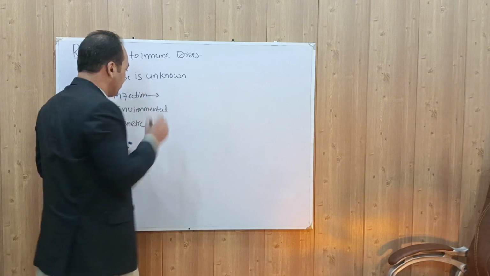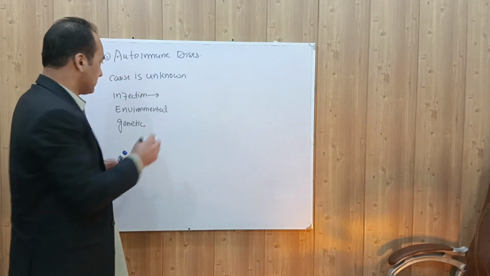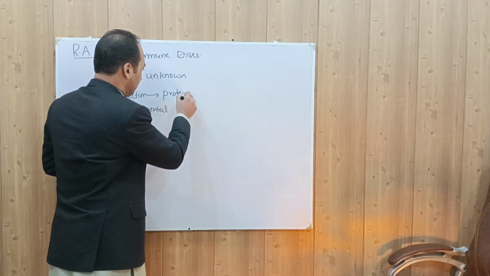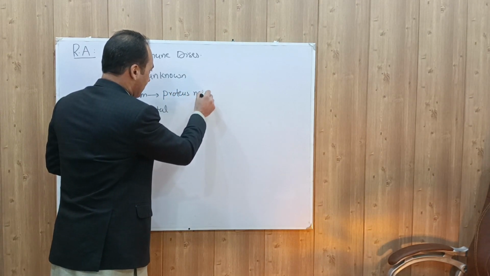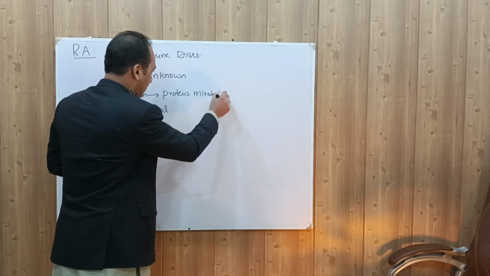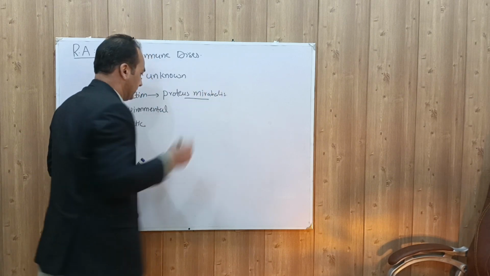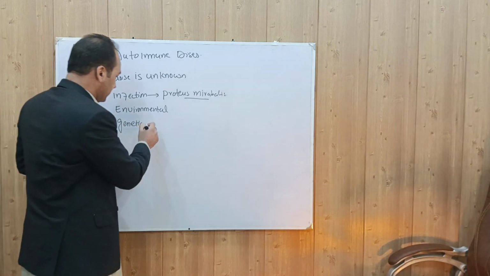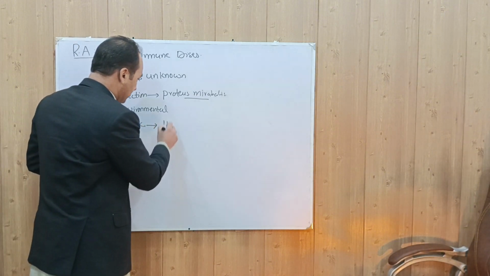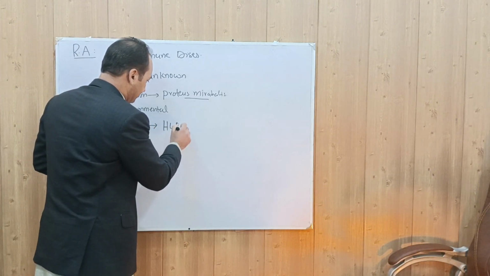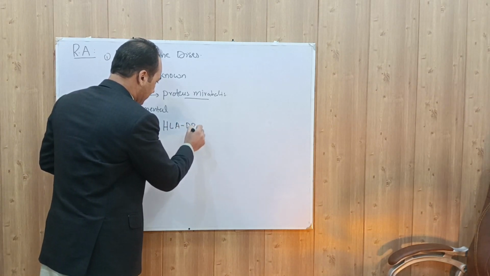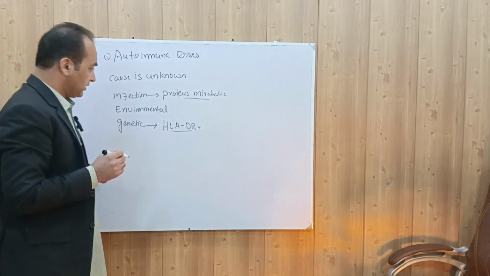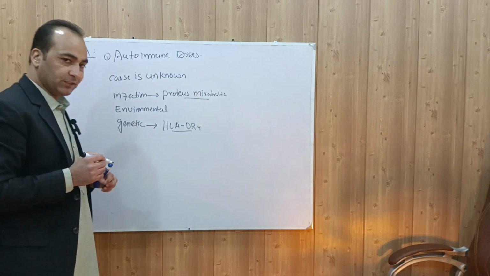But one infection, Proteus mirabilis, is known to cause rheumatoid arthritis. Similarly, the gene which is responsible is HLA-DR4. This gene is associated with rheumatoid arthritis.